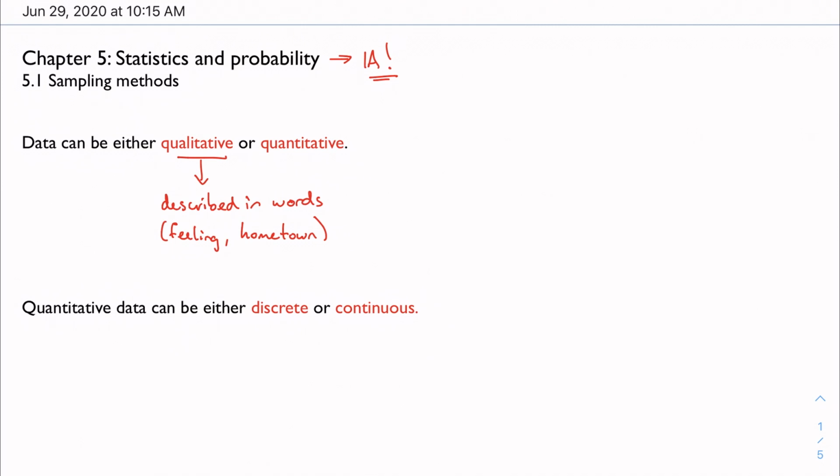The other type of data that we have is quantitative data, and that is something that is numerical, right? Quantity. It's right in the name. So this is numerical data. This might be things like your age, your salary, how long your commute to work is, things like that.